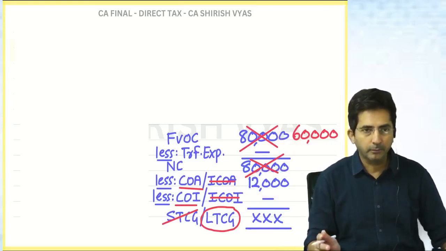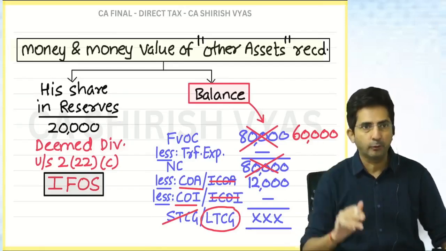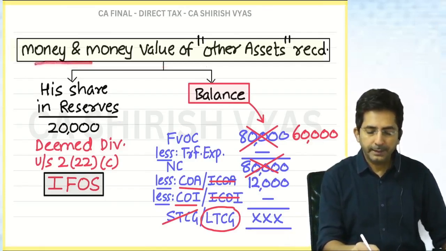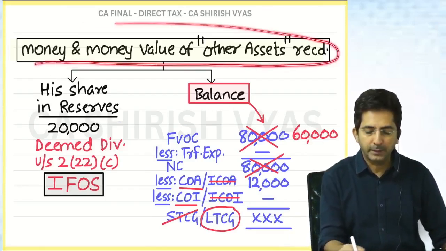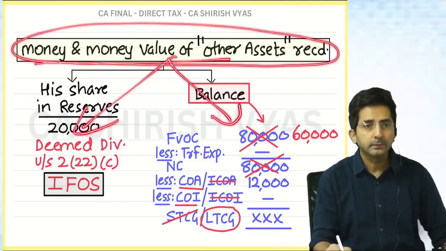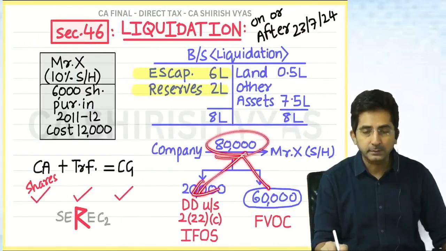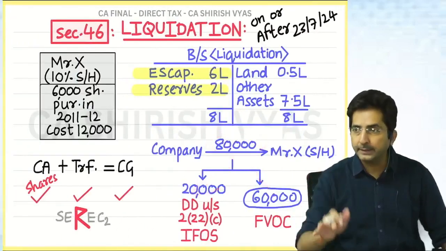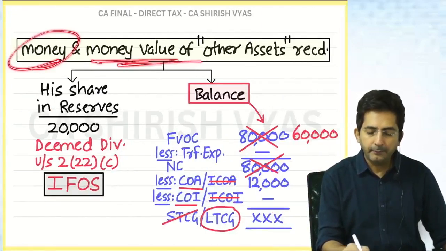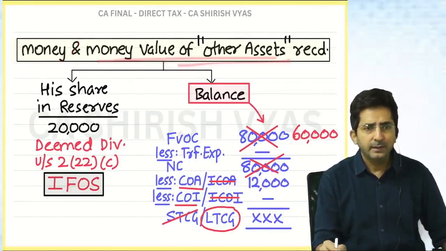Now look here. In the law, they have given a format only. Please read this. Money and money value of other asset received by the shareholder should be divided into 2 parts. See, what did I do? I divided 80,000 into 2 parts. So how is it written in the law? Read and tell me: money and money value of other asset. Tell me why it is written money value of other asset. Sometimes share